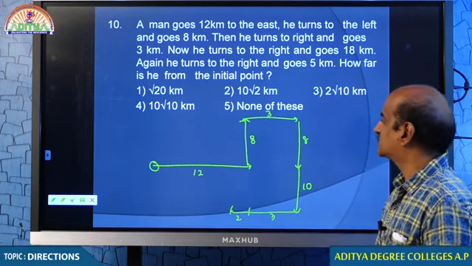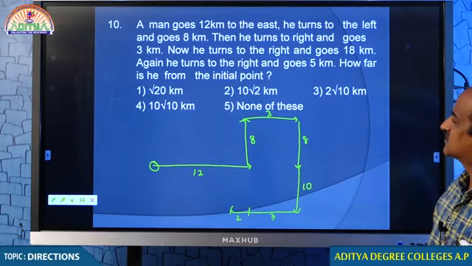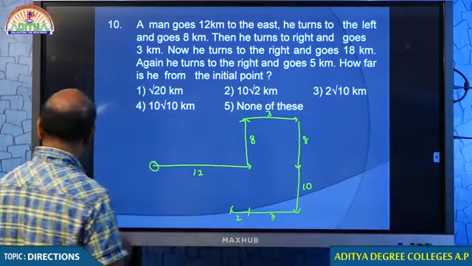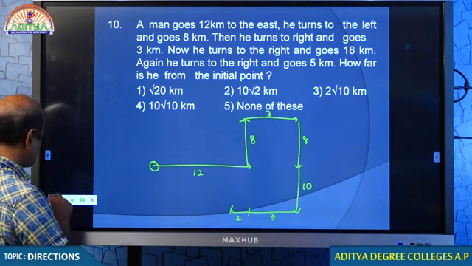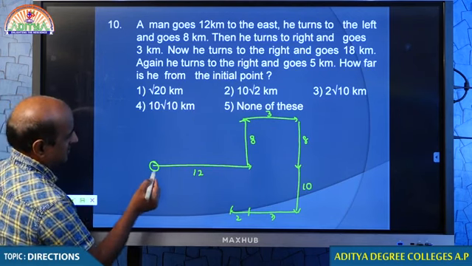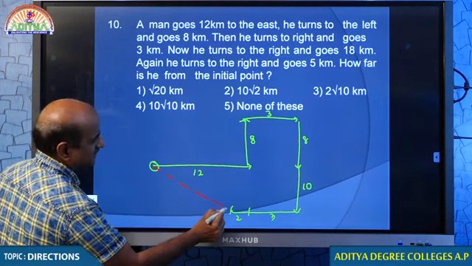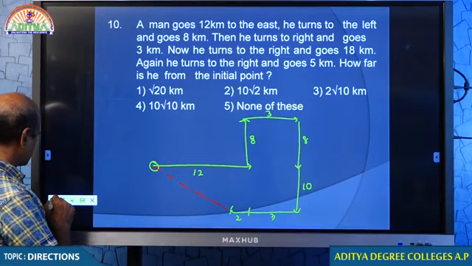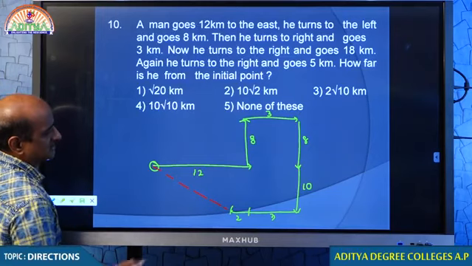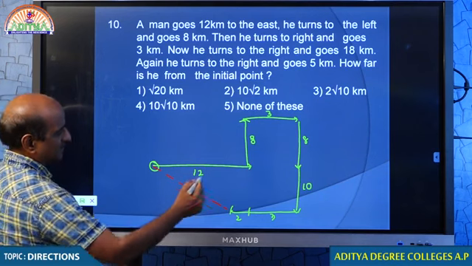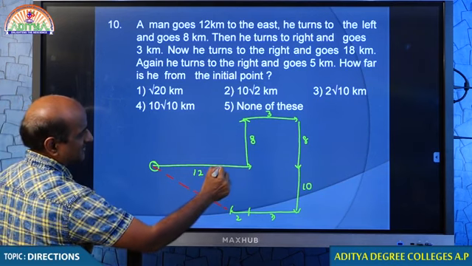And this is further 2. Now, what are you asked to find? How far is it from the initial point? Just look at that, my dear students. This is what you are asked to find. How far is it from the initial point? This you have to find. And to find that, please look at that, my dear students.